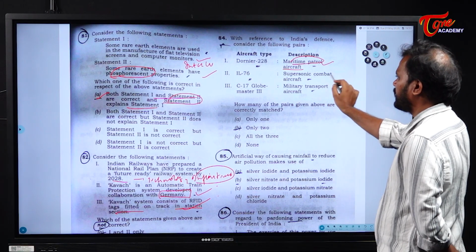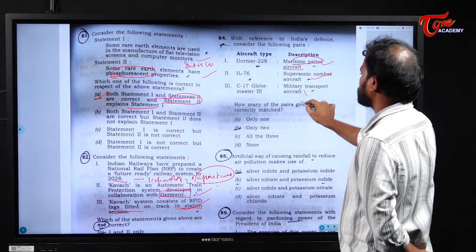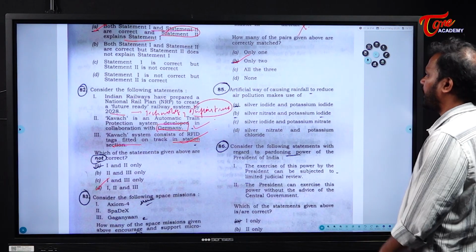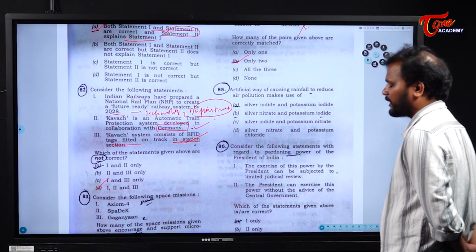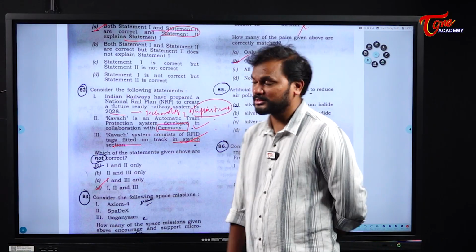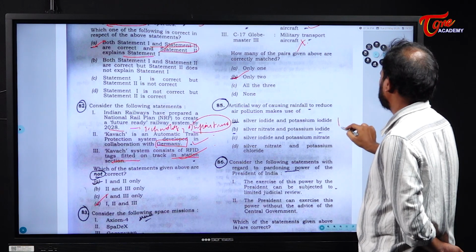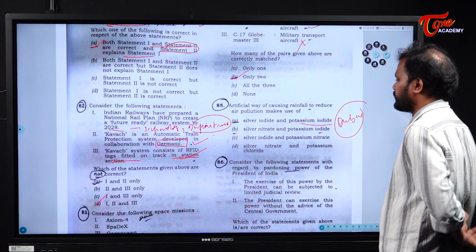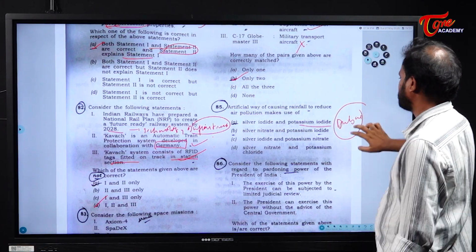This is also right. Next, C-17 Globemaster 3 military transport aircraft. This is wrong. So only 2 are correct. Next. Artificial way of causing rainfall to reduce air pollution makes use of silver iodide and potassium iodide. That was done in Dubai. Okay, so the silver iodide and potassium iodide was used to create the artificial rainfall. Next.